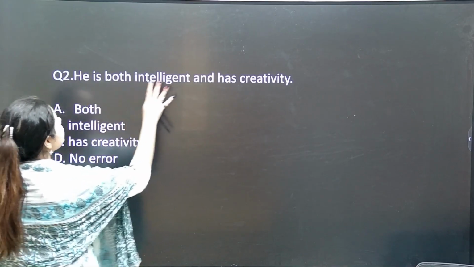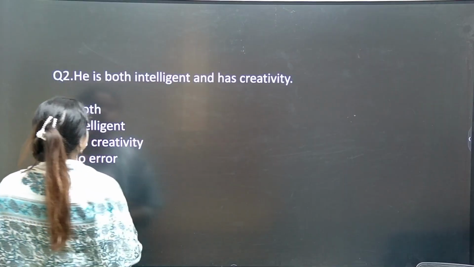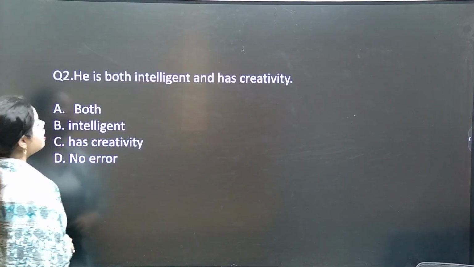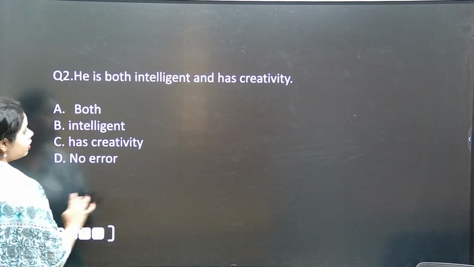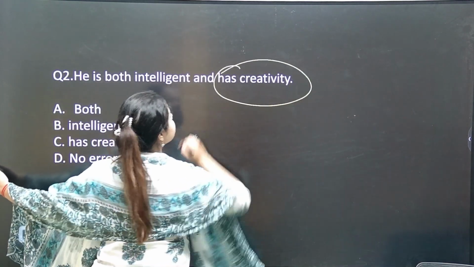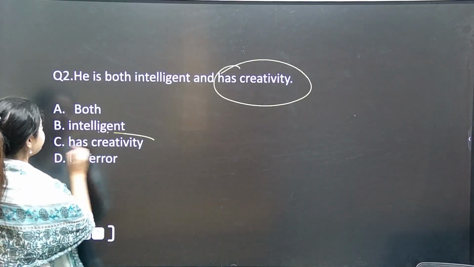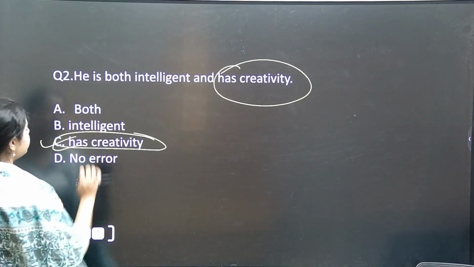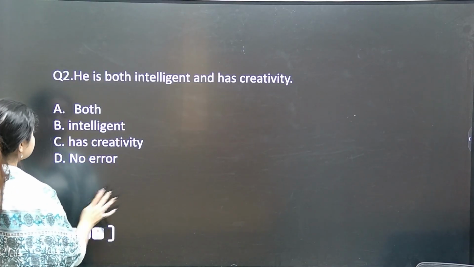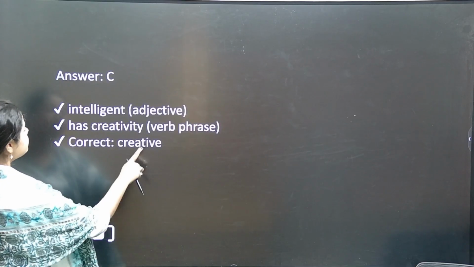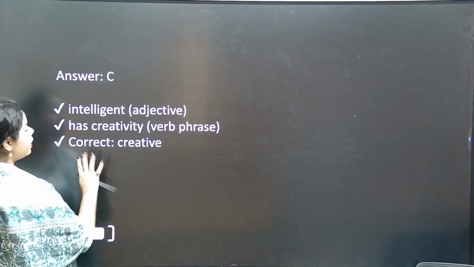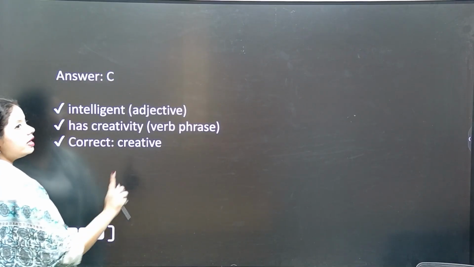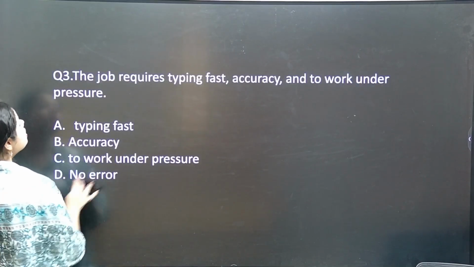He is both intelligent and has creativity. So where is he going wrong? And has creativity, he is going wrong. Yes or no? He is both intelligent and creative would be the correct sentence. Intelligent is an adjective, has creativity is a verb phrase. So the correct will be creative.